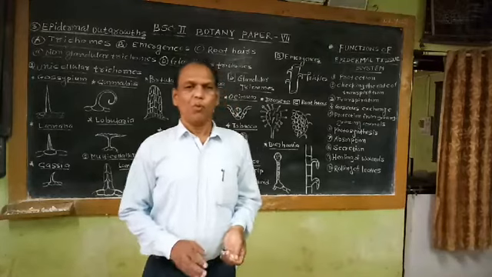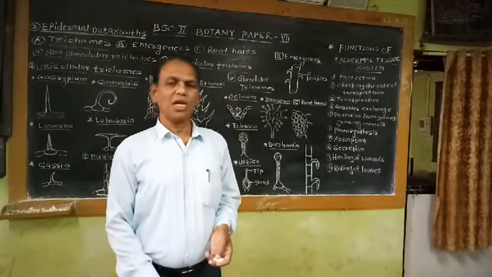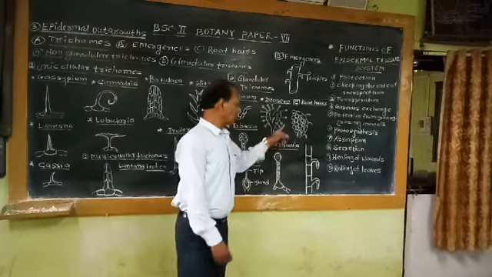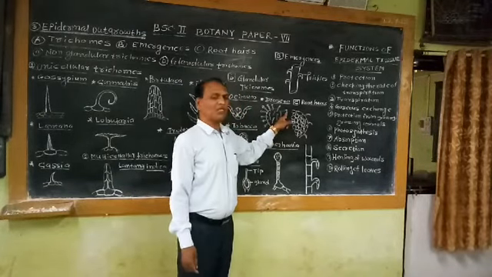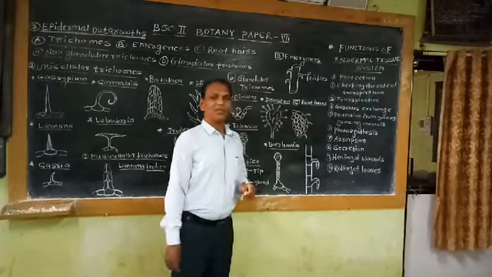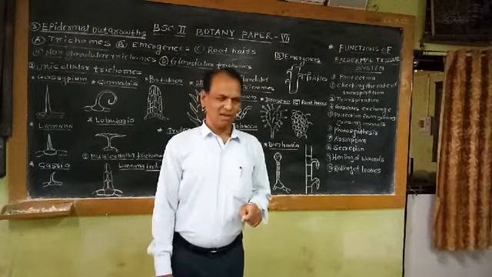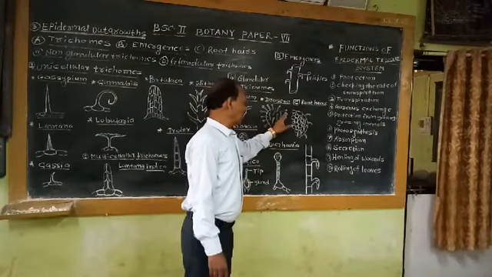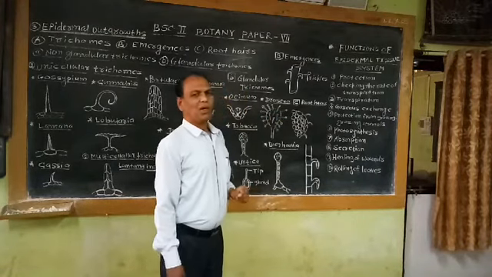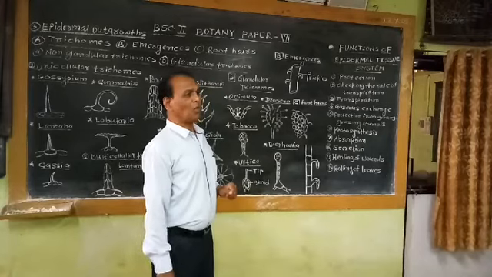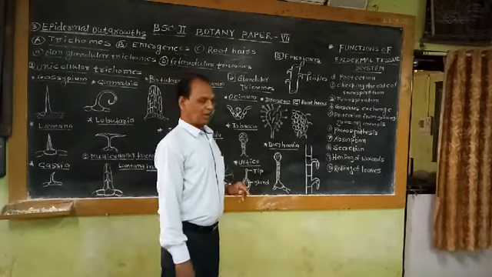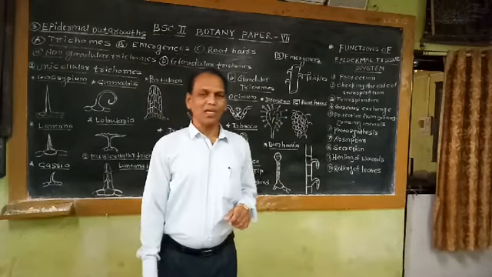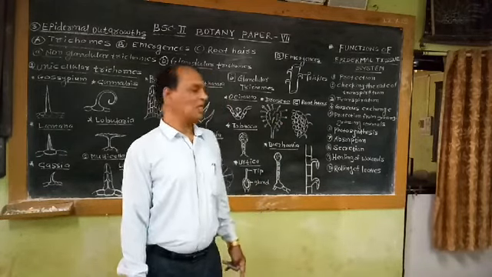The proteins naturally present in the insect body are digested by proteolytic enzymes, or protein digestive enzymes, secreted by the tentacle's tip or gland. That means these hairs in the Drosera leaf are also examples of glandular hairs, which secrete proteolytic enzymes.